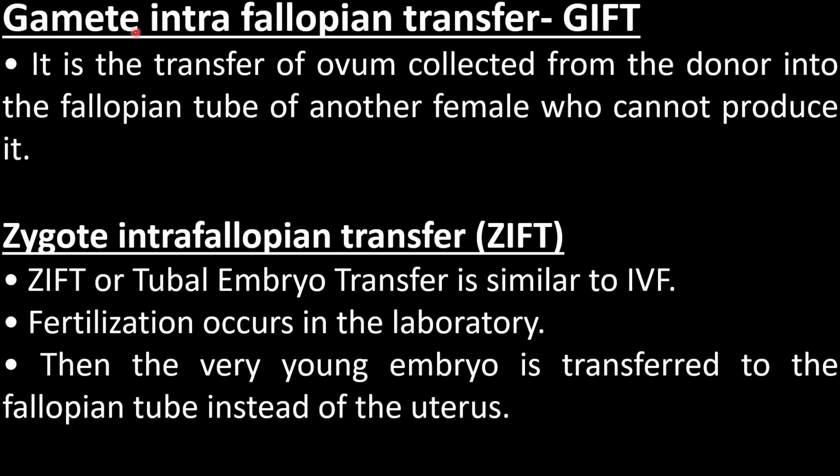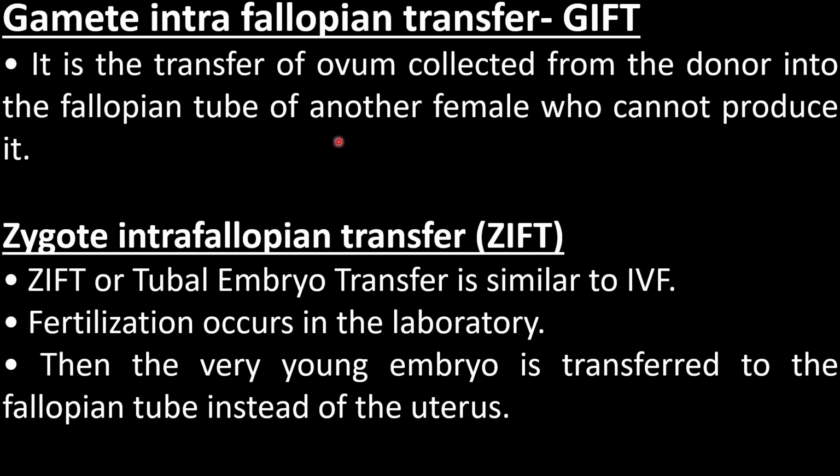The second is gamete intrafallopian transfer, GIFT. It is the transfer of ovum collected from a donor into the fallopian tube of another female who cannot produce it. So here the gametes, particularly the ova, are collected from the donor and introduced into the fallopian tube of another female. That female is unable to produce the ova, but she can provide a good or suitable environment for the development of the fetus.